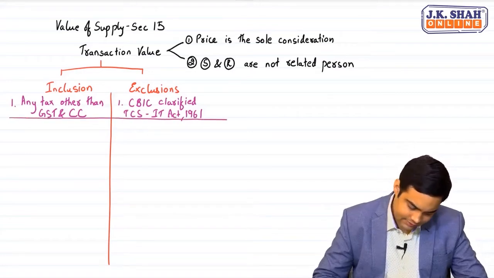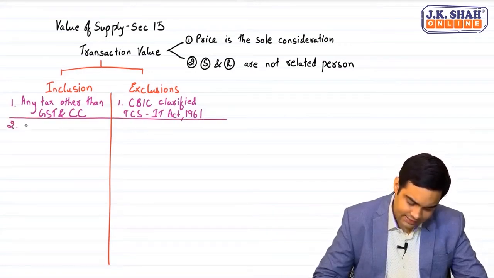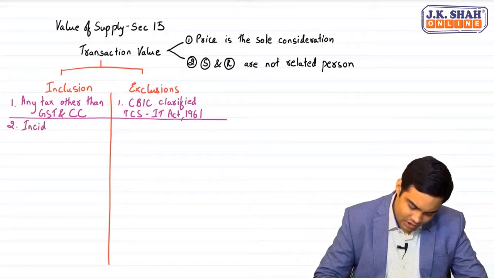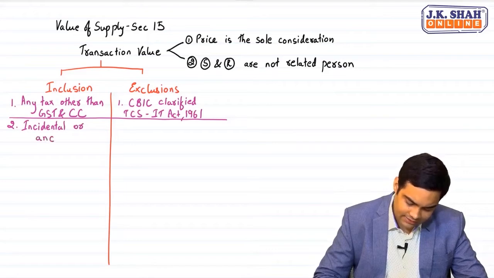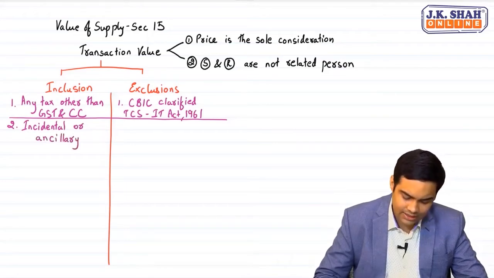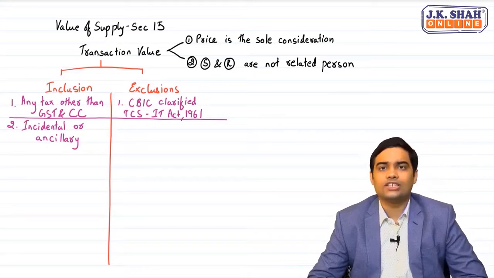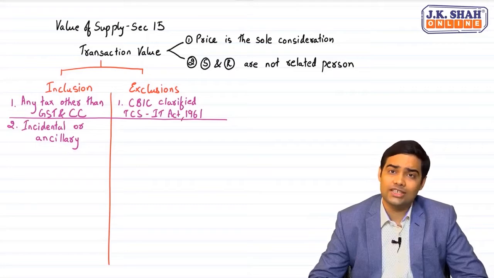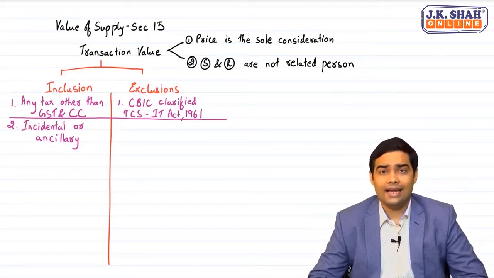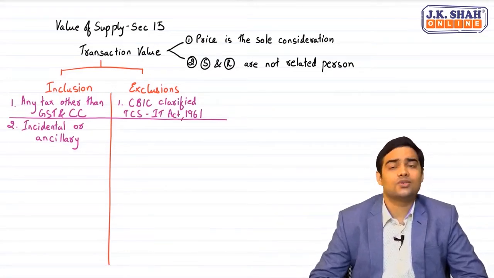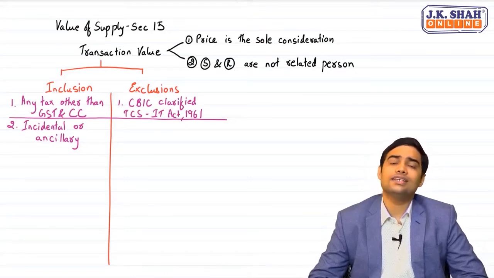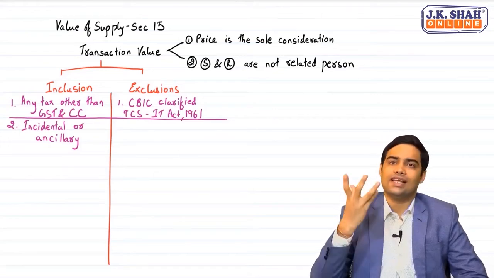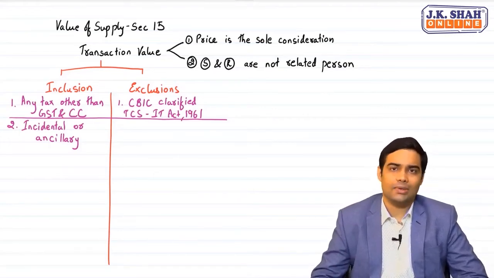Thereafter, the second inclusion is any charges incidental or ancillary to the supply. So when I say incidental or ancillary to the supply, it can be in the form of transportation charges of certain goods, installation charges for certain machines. There could be packing expenses, special packing charges, warranty charges. All these are incidental or ancillary to the main supply. All this will get added to the value of main supply.